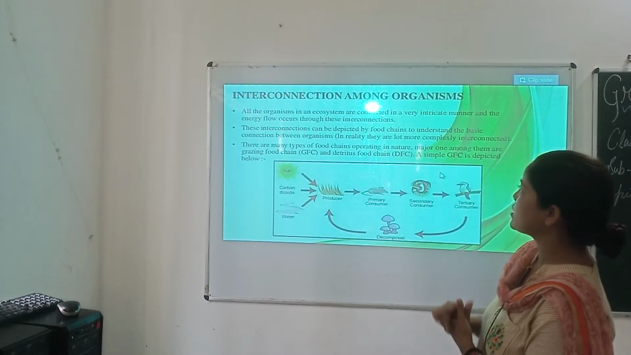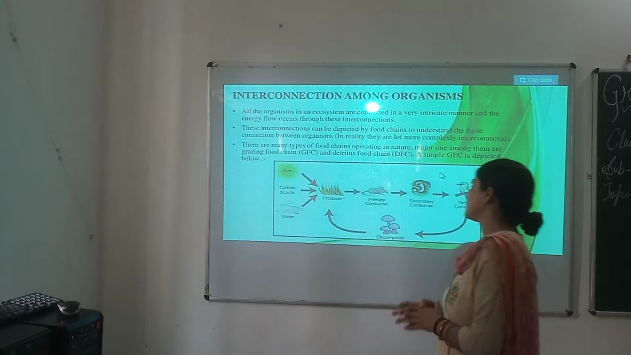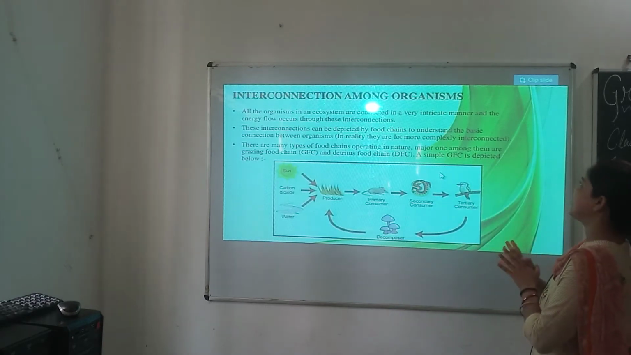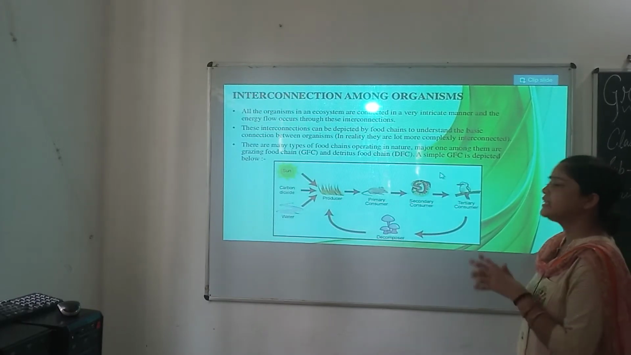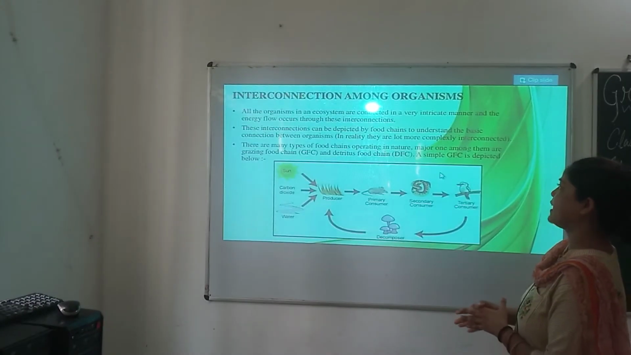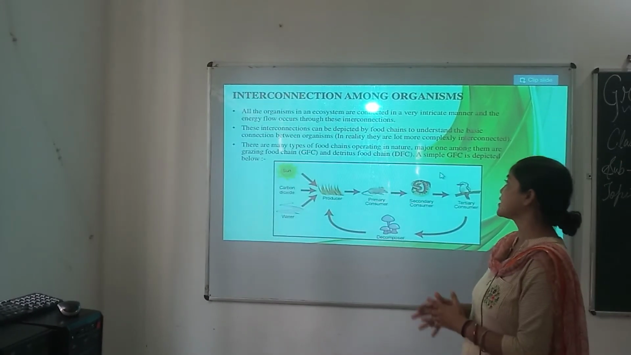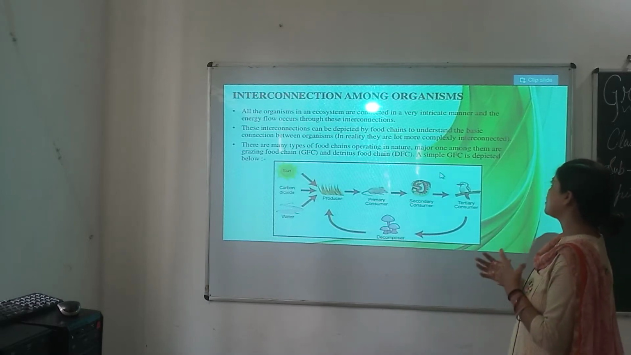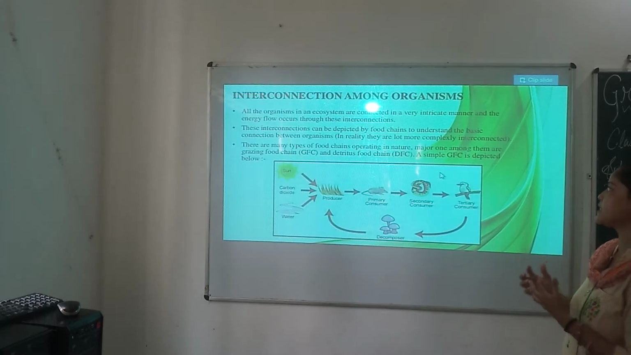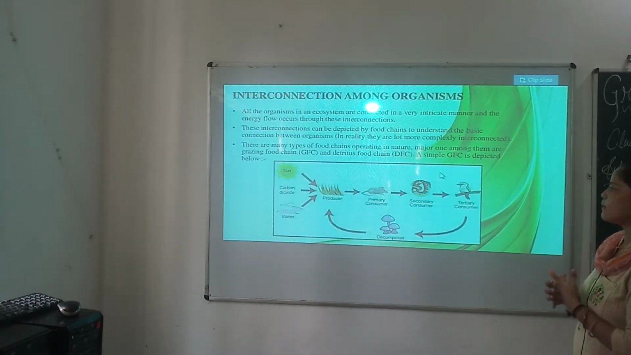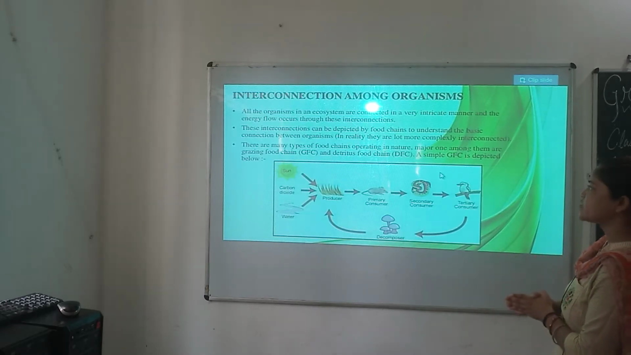Then we will study about interconnection among organisms. All the organisms in an ecosystem are connected in a very intricate manner, and the energy flow occurs through these interconnections. These interconnections can be depicted by food chains to understand the basic connection between organisms. In reality, they are more complexly interconnected. There are many types of food chains operating in nature. Major ones among them are the grazing food chain and the detritus food chain.